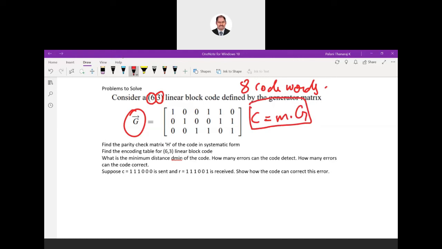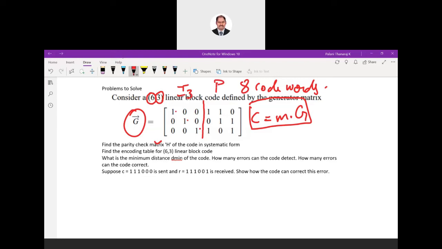Then we have to find out the H matrix. Just observe here. What is the H matrix? Just find out where that identity matrix is residing. Then you can draw a line separating the parity and the identity matrix. You can see here we are having an identity matrix. This is the block of identity matrix, I of k, which is nothing but I of 3. So you are having diagonal 3 ones, and the rest has to be your parity.